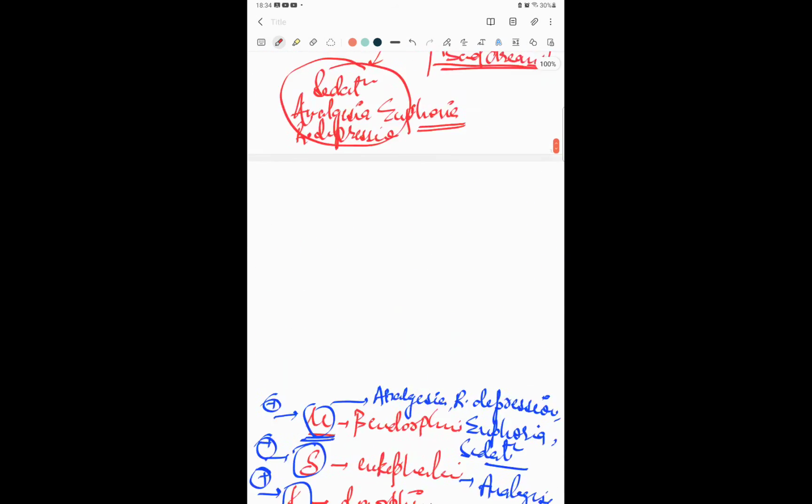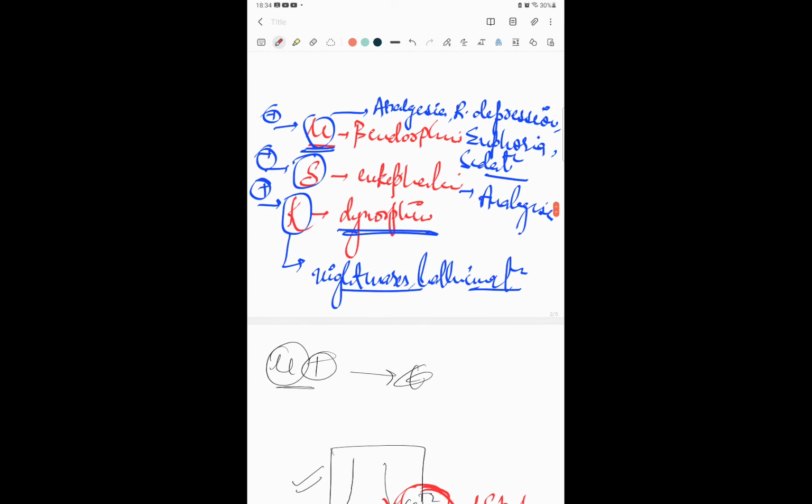If you remember, I told you in the beginning that most of these receptors are activated by opioids, but you have some drugs which are agonists at one receptor and antagonists at the other receptor. One of those is pentazocine. It's very commonly used if you go to hospitals. Pentazocine is a kappa receptor agonist and a mu receptor partial agonist or an antagonist, and that is why pentazocine is related to a lot of night hallucinations or night dreams. Then you have butorphanol. It's also the same thing, except that it's just a partial agonist at the mu receptor, but not an antagonist. The third drug you have is tramadol.